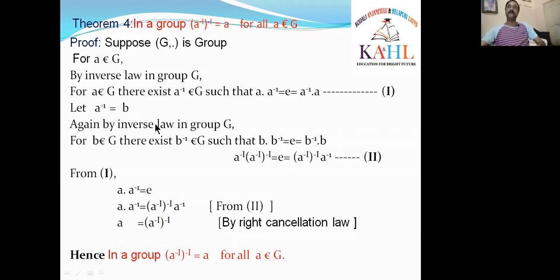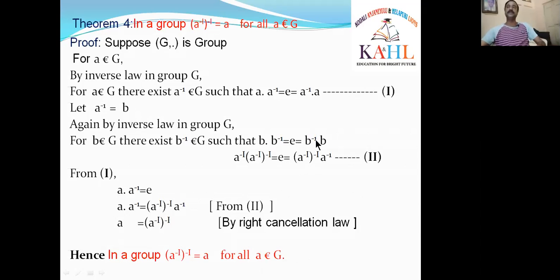Again, what is B? We have taken that B is equal to A inverse. You have to follow the cursor. What is B? B is equal to A inverse. Is it right? A inverse is equal to B. I have taken that. So I am substituting in the place of B, A inverse.